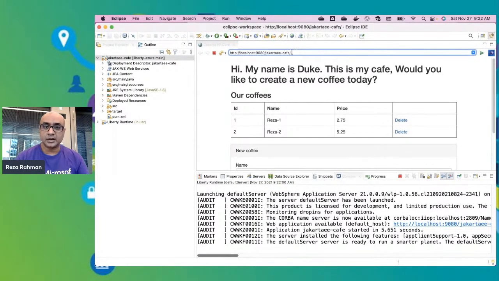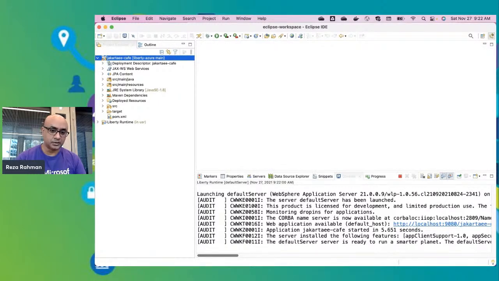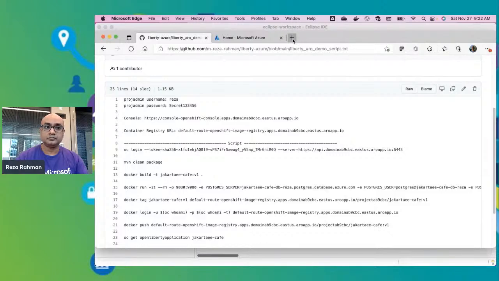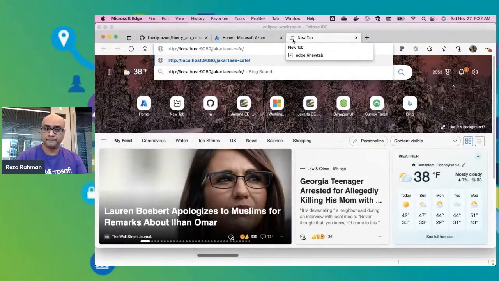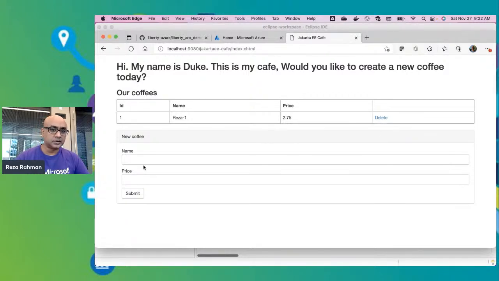Okay, so here's the application. I'll show you the application very, very quickly. Let me open it up in a real browser. So it's a simple CRUD application. I already entered in some data here. Let me go ahead and delete something, and I'll recreate it for you.